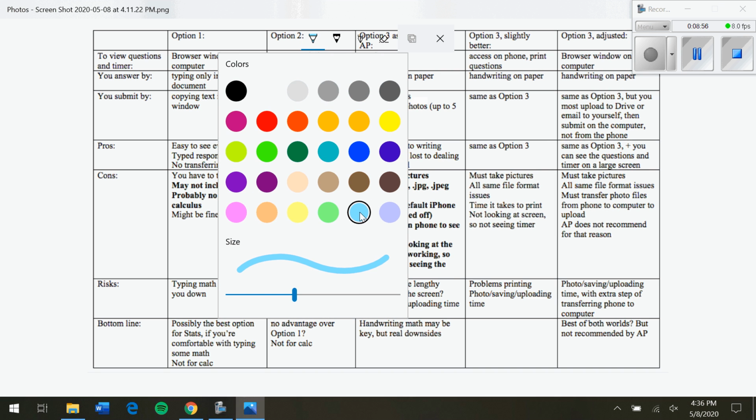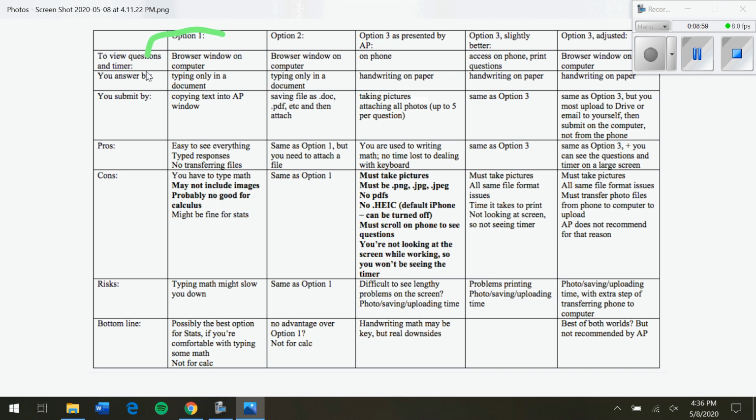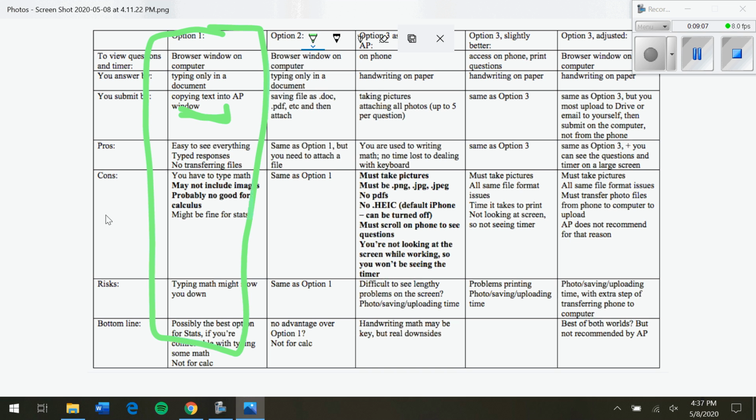Oh, fun. Okay, so we talked about option 1, just on the computer, browser window on a computer, typing into a document, and then copying and pasting. We talked about the cons being that you can't really type math very well, but the pros would be if you're doing something like Google Docs, it saves automatically. Option 2 we already talked about was the same as the last one. You have a browser window on your computer, but you're typing into a file and then saving that file as a PDF and uploading that. Cons, I guess, again, same. You can't really type math, but the pro would be that you are just attaching 1 file.